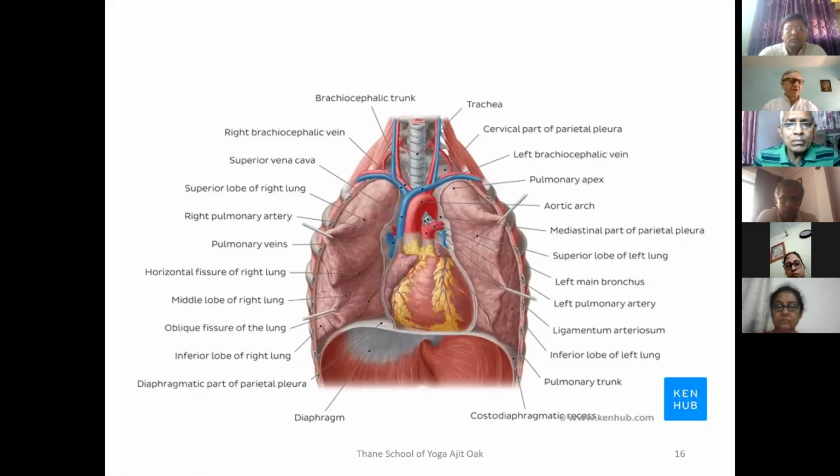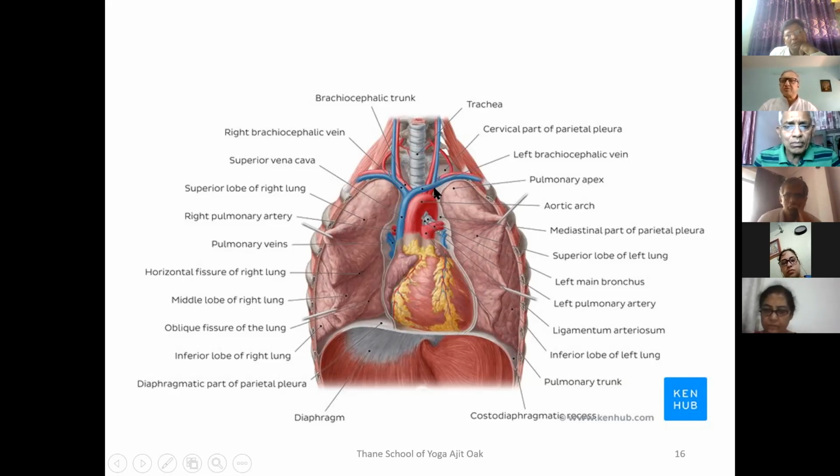We'll see this complicated picture of the thoracic cavity here. Just to know the location of the heart and the lungs inside the thoracic cavity, the lungs are pulled to the side, as you can see, because they are attached by some strings and have been pulled aside, so the heart is seen here.